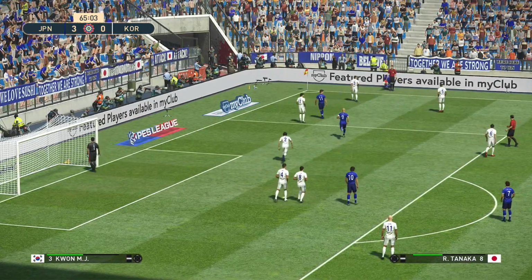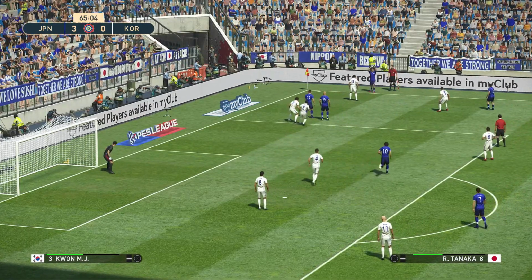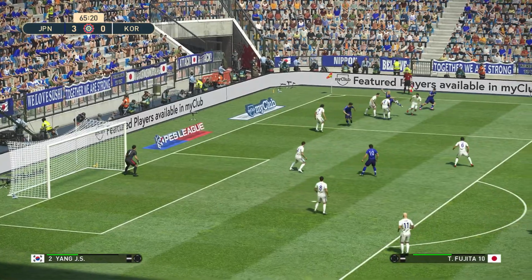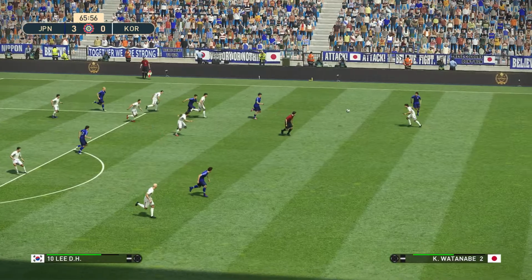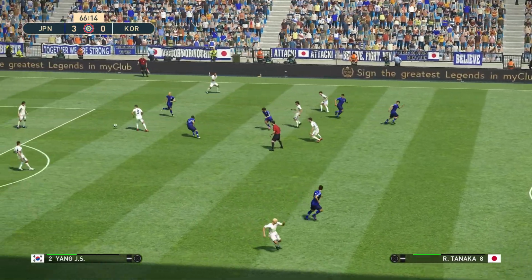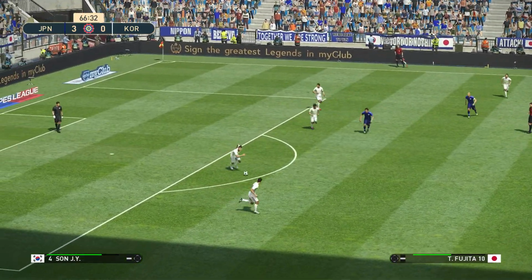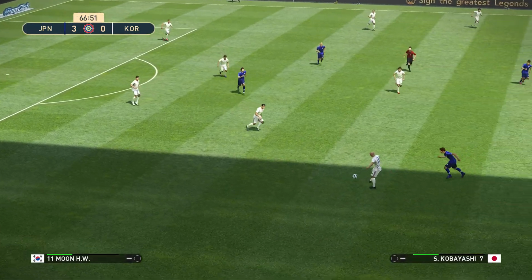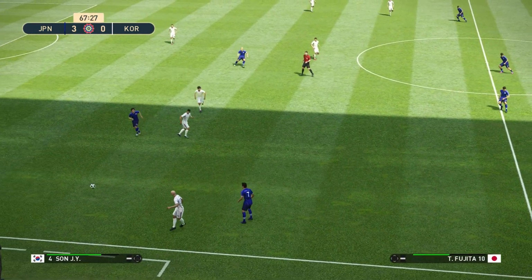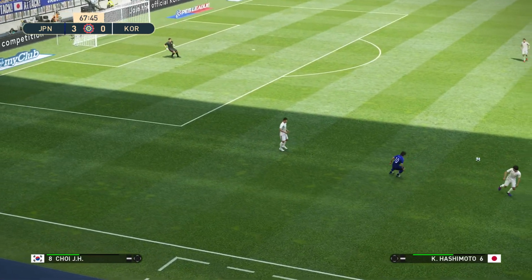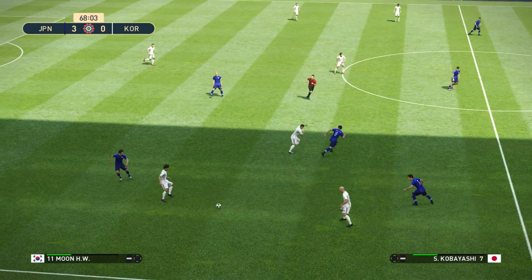And that'll be a throw into Japan. Suzuki goes in towards Fujita and he's headed clear. There's Sun. Goes up to Moon. Sun again. Choi.